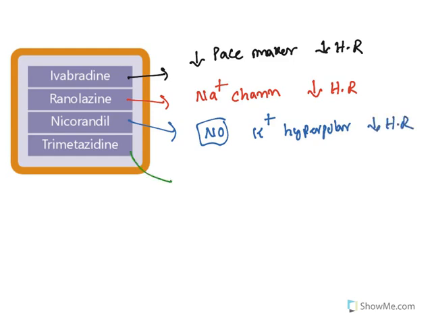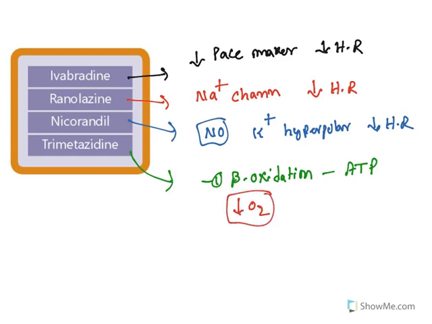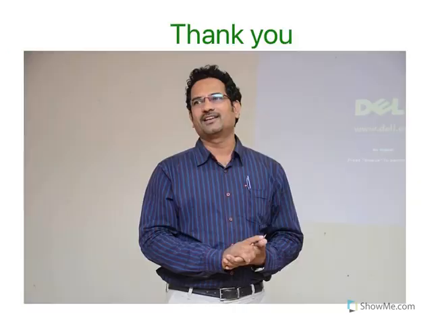Now the next one, trimetazidine inhibits beta oxidation in the heart. Beta oxidation is one of the ways by which ATP is produced. When beta oxidation is inhibited, oxygen consumption is reduced, so oxygen demand is reduced. This is how these drugs act. So these are all the miscellaneous drugs. So this is the treatment of angina pectoris.